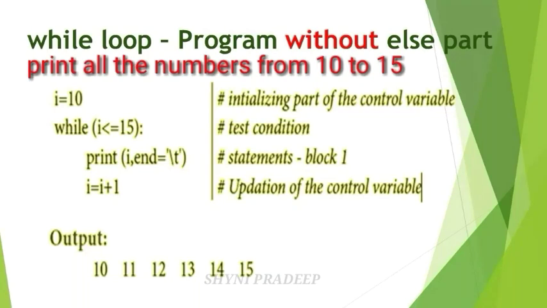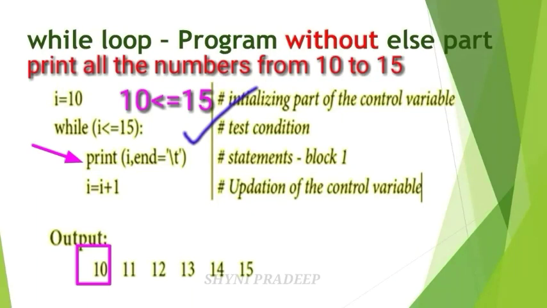Now let us write the output for this program. First, the initial value is 10. Next, check the condition, I is less than or equal to 15. What is the value of I? 10. So 10 is less than or equal to 15. Is this condition true or not? 10 is less than 15, so this condition is true. If this condition is true, then you have to execute this statement. What is the statement? Print I. What is the value of I? 10. So you have to print the value of I, 10. This is the first value.